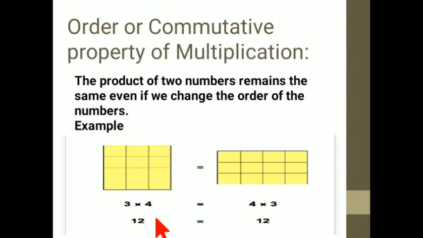Not ones, tens, hundred place. Okay, do not get confused with that also. Some of the students get confused with the place value. The place value is different and the order is different in case of multiplication. Okay, so 3 into 4 and 4 into 3 is the example. So the product of the two numbers remains the same even if we change the order of the numbers. Alright students, so do not get confused.